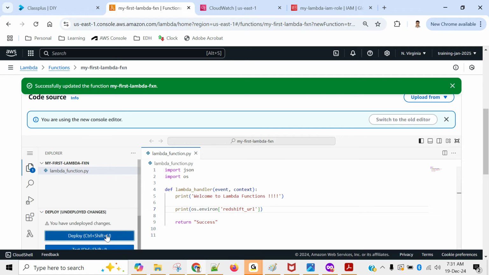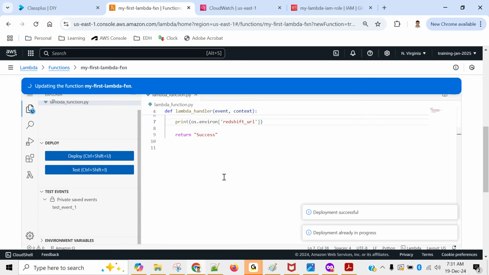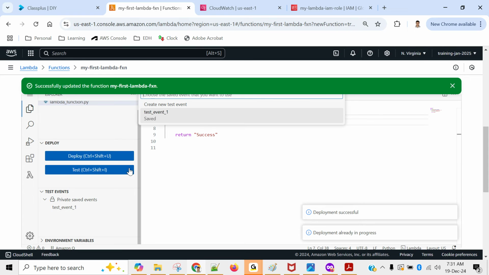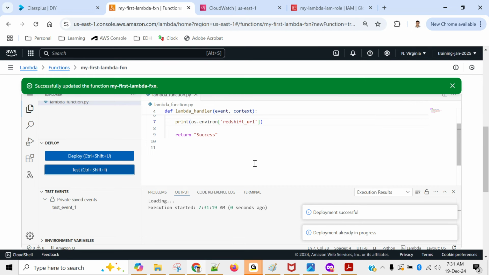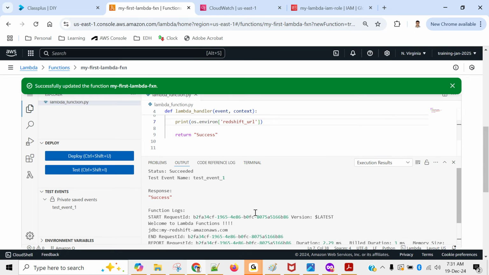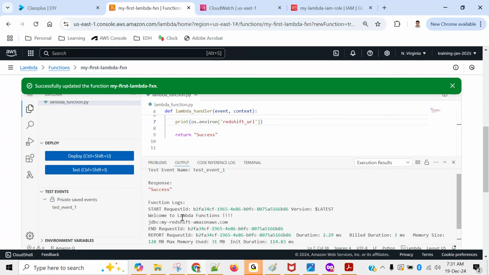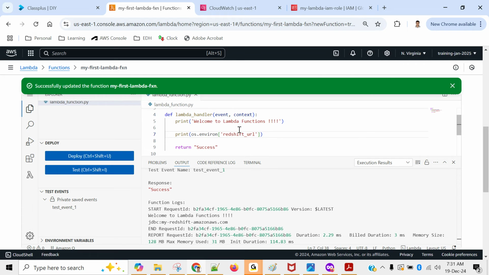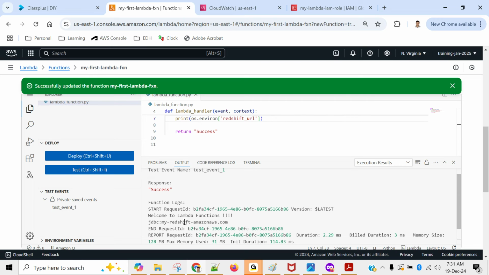Let's deploy it, and then we will test it. Updating the function code, it's updated. Click on test, select your test event. Okay, perfect. Let's check the output. You see this: Welcome to Lambda function. That's nothing but a hard coded message. And after that, jdbc: my redshift amazon aws.com. I did not put this in my code, but it has fetched from the environment variable.